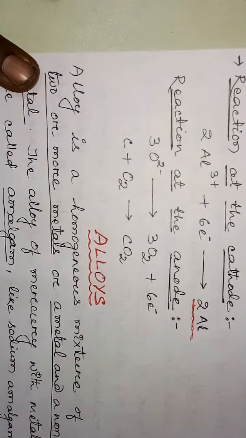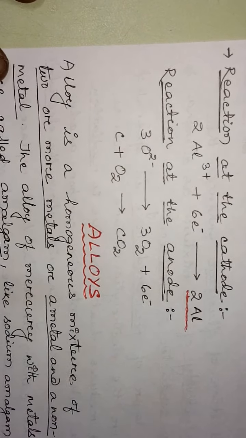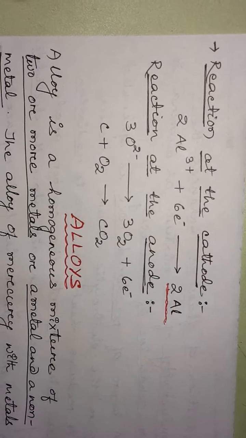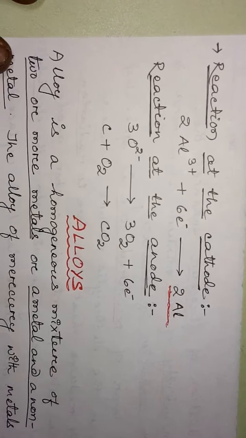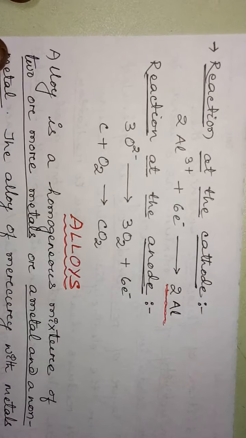Clear? So these are the reactions at cathode and anode. This is all about aluminium extraction. First the ore is concentrated by Bayer's process, then the electrolytic reduction of alumina takes place, which is called Hall-Héroult process.